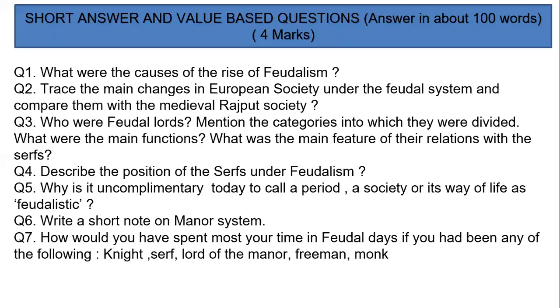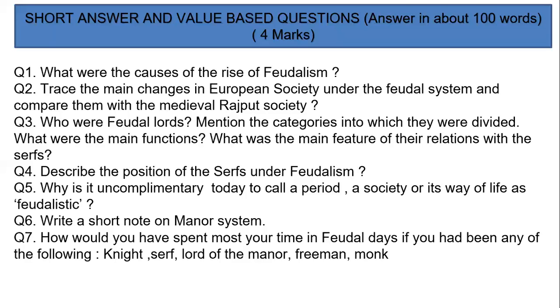Now, this is a value-based question. This is something that you are going to attempt and write, and I will discuss the answer with you all next time. There are many parts to this question, so please understand it very clearly. How would you have spent most of your time in feudal days if you had been any of the following? Here you are not selecting.